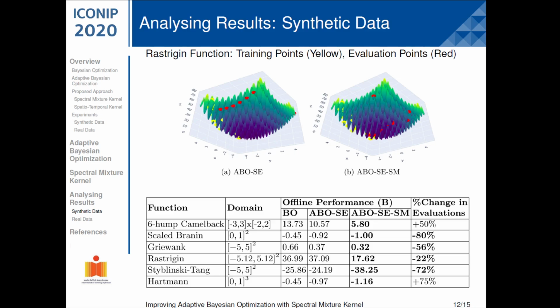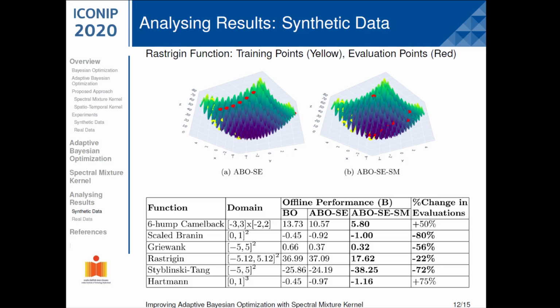We can see that after a certain time, the uncertainty is extremely high for the squared exponential kernel, due to which it predicts only corner points in a bid to reduce uncertainty. But the spectral mixture kernel predicts better minima, and it requires very few exploration points to be confident.